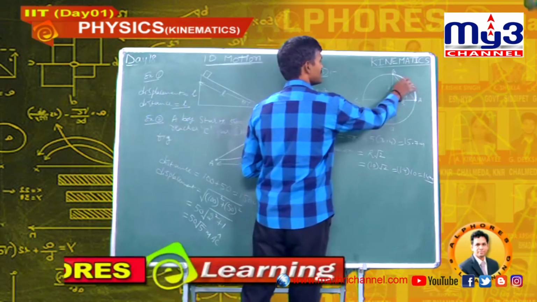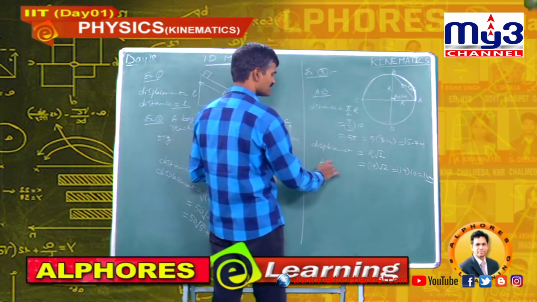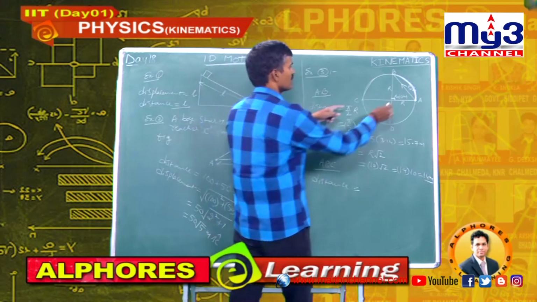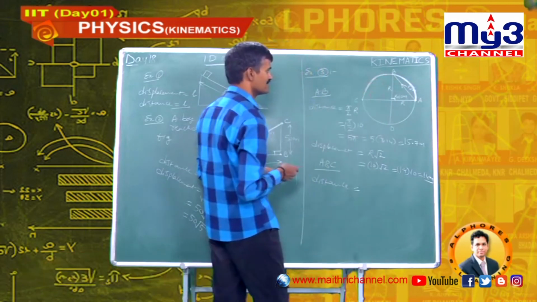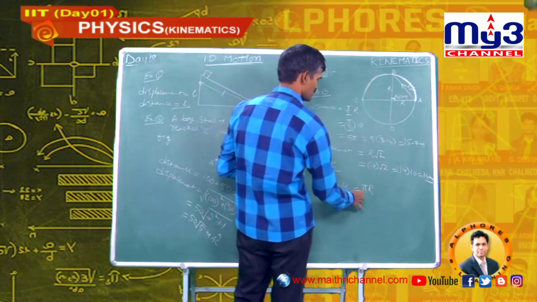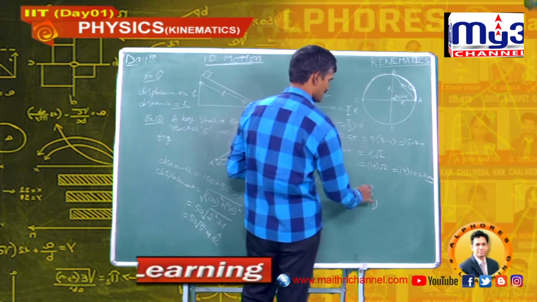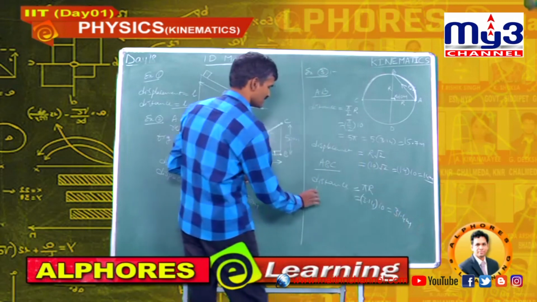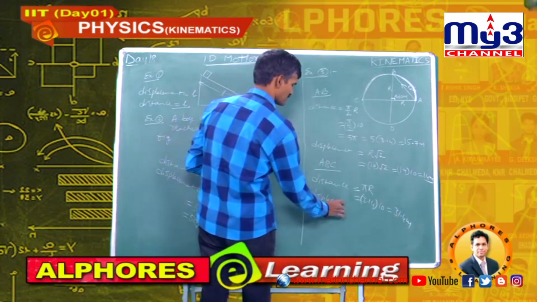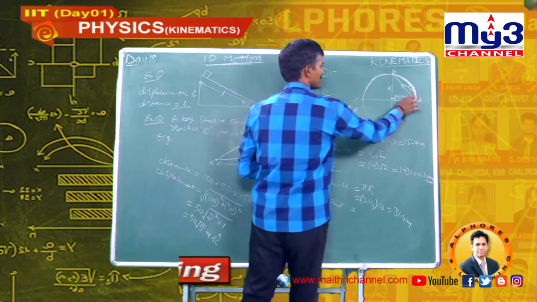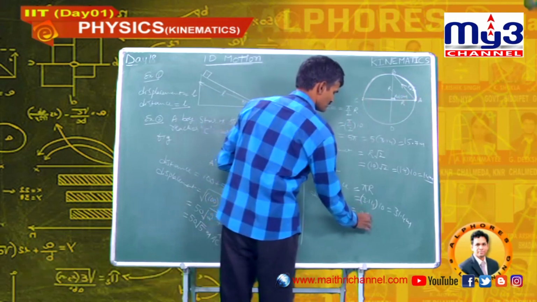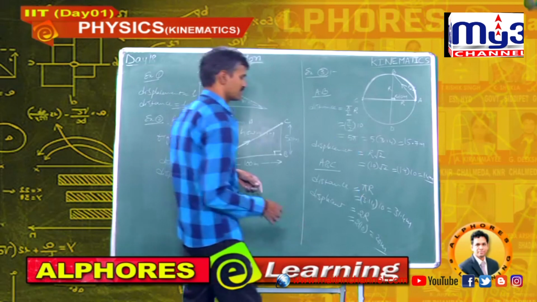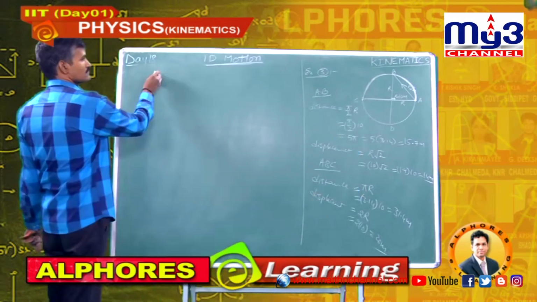If you consider the journey ABC, for the ABC journey, the distance travelled by the boy is pi r, that is 3.14 into r value 10 meters, that is 31.4 meters. The displacement travelled by the boy is the shortest length, that is 2r, that is 2 into 10, 20 meters. Displacement travelled by the boy is 20 meters.